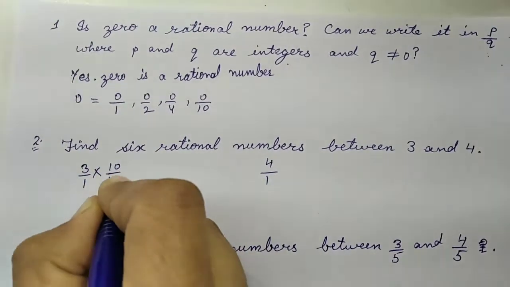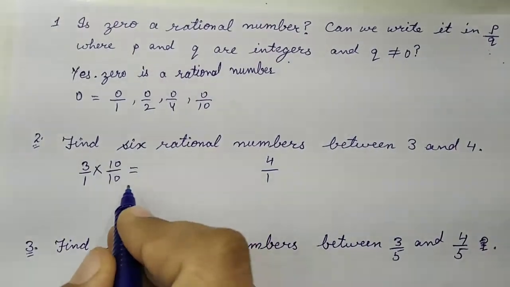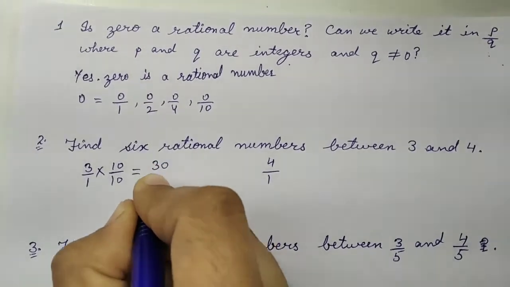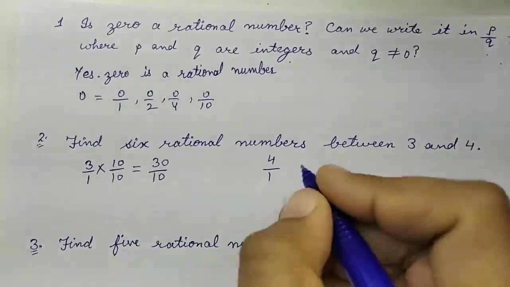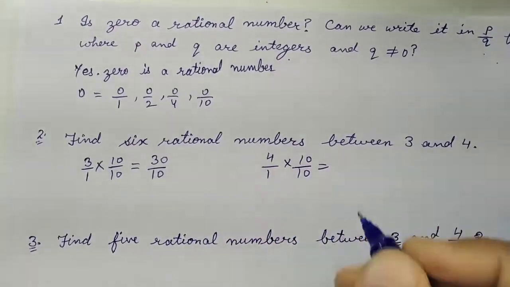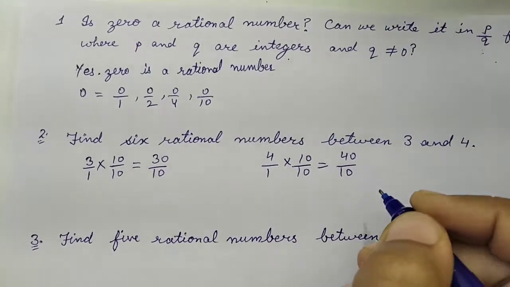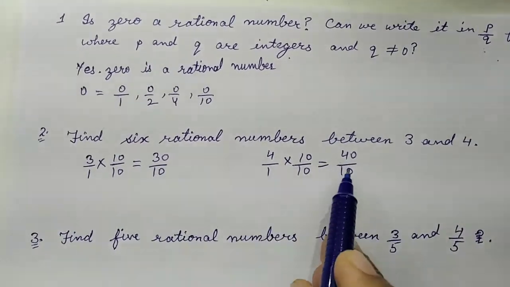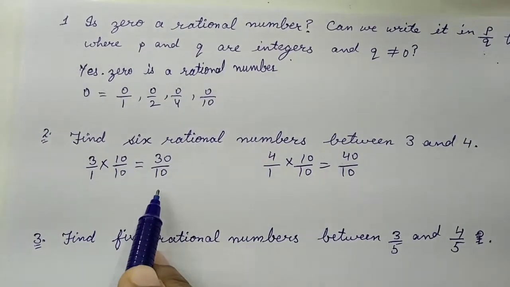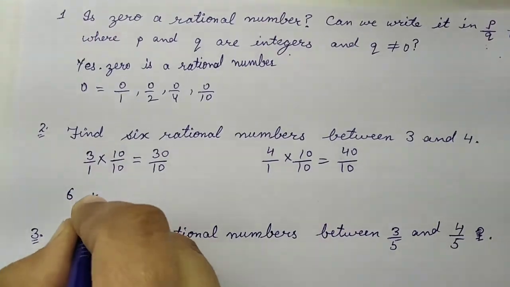If I multiply and divide this number 3, then it will not make any difference. This will now be equal to 30 upon 10. Similarly, multiply 4 and divide it by 10. We will get 40 upon 10. That means 4 is equal to 40 upon 10 and 3 is equal to 30 upon 10. So we have to write 6 rational numbers.